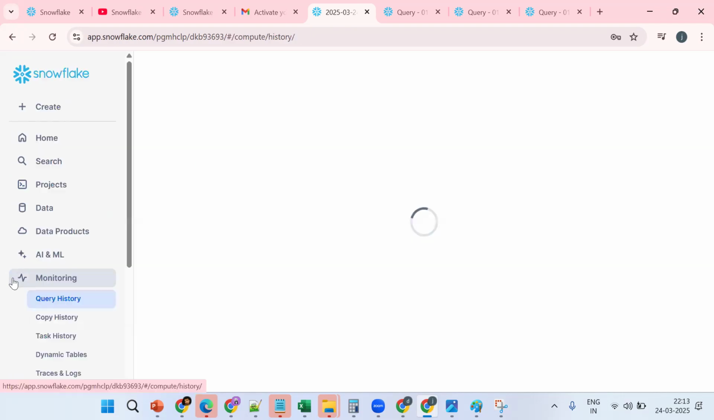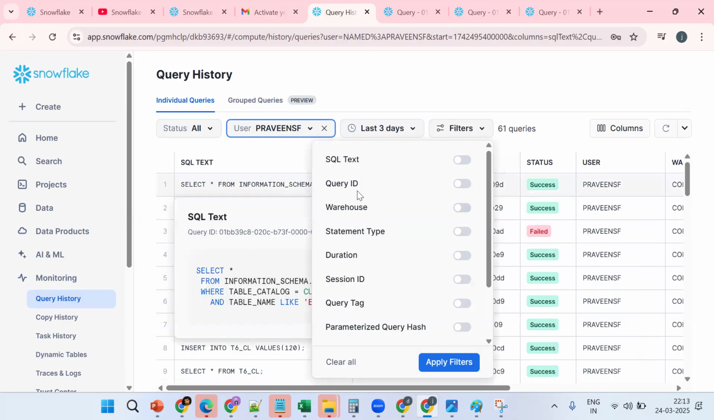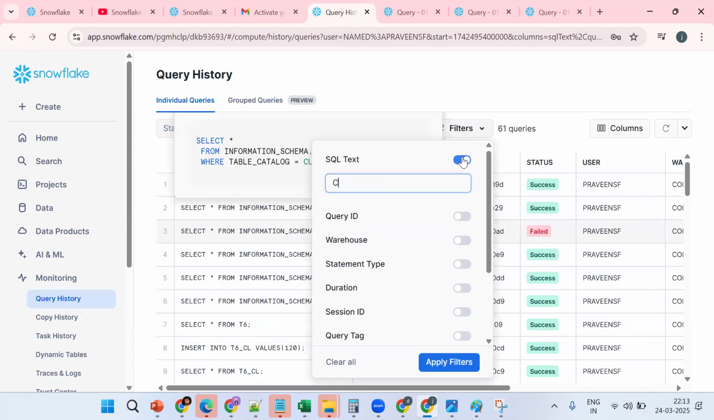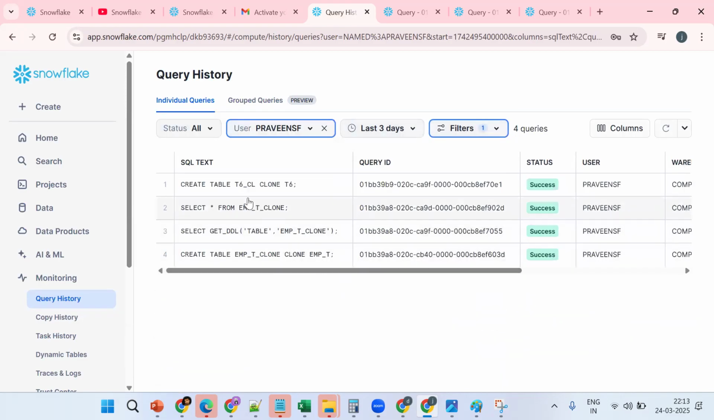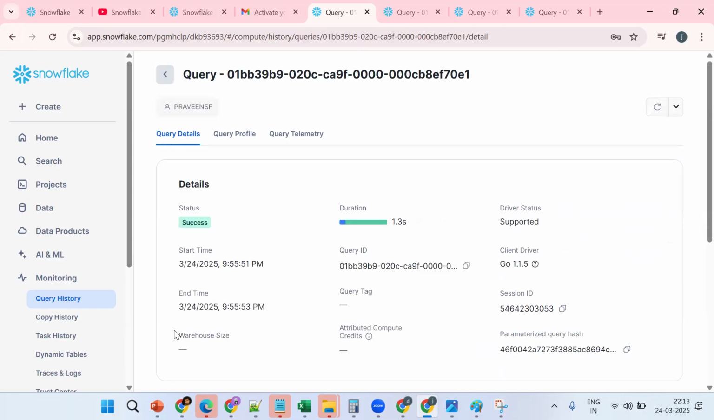Where should you go? Go to here. See, search for query history, query profile, filters. We can have all the queries available. Suppose, like SQL text, search for clone. Now see the same thing, clone. Click on this clone. Tell me, is there a warehouse? No warehouse. So when the warehouse is not there, nothing but what? No computation cost.